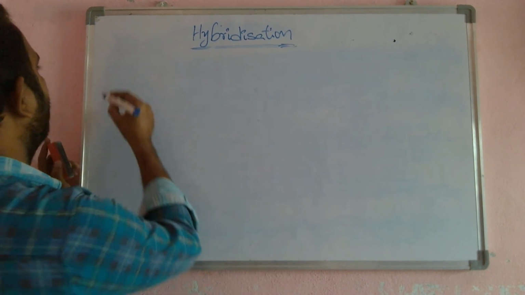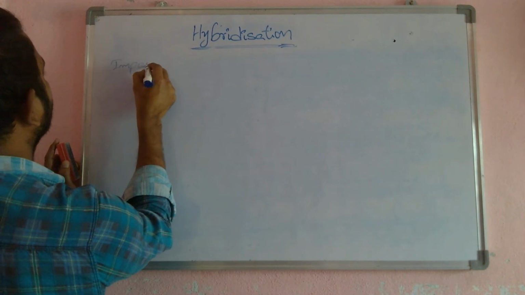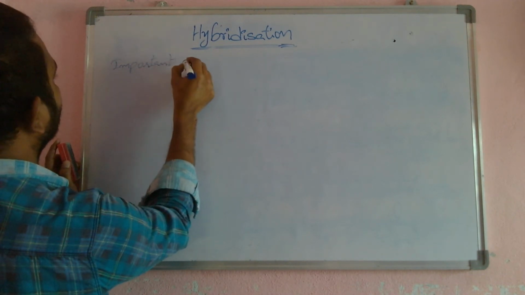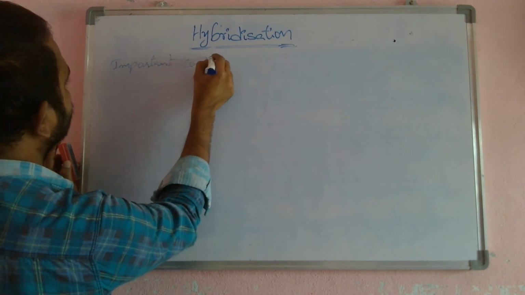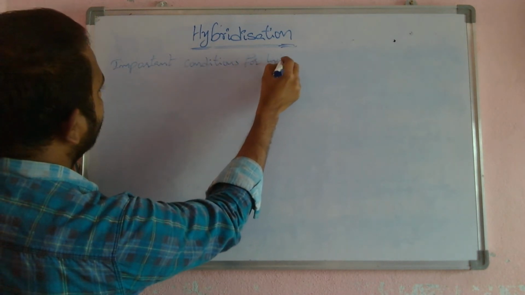Next, important conditions for hybridization.